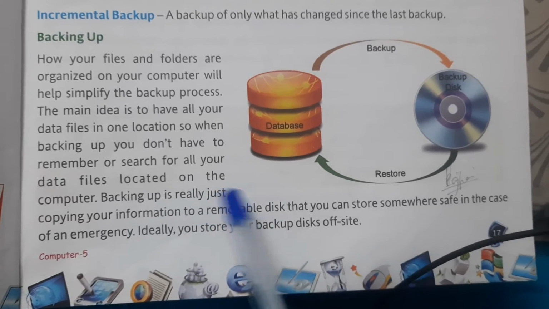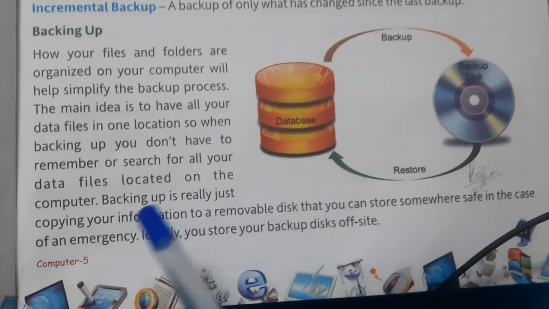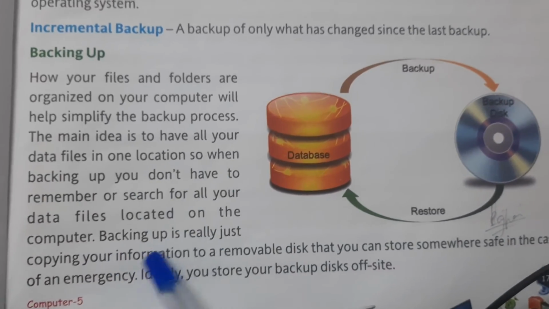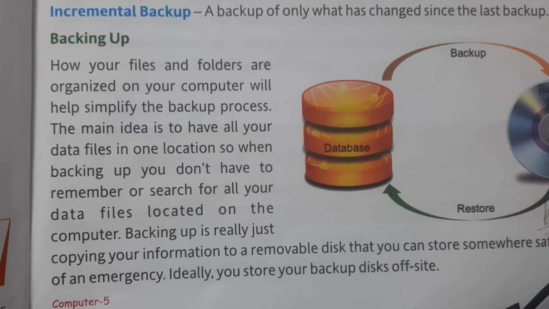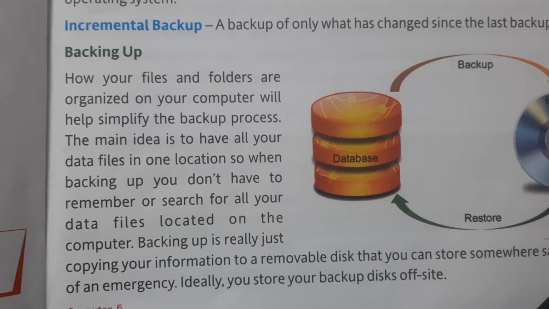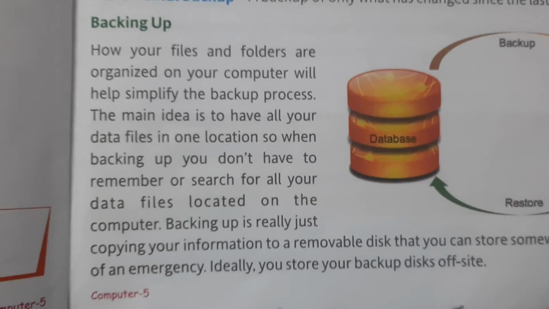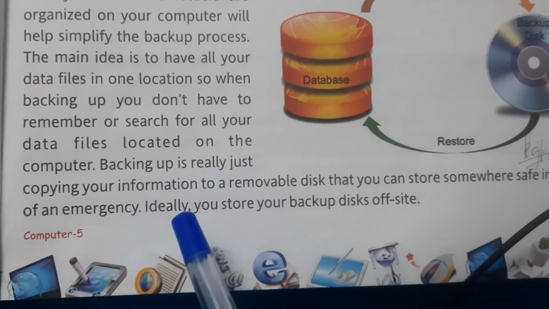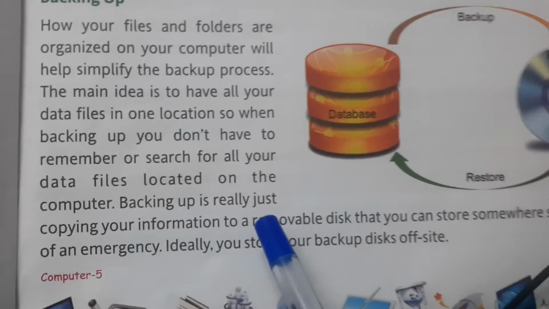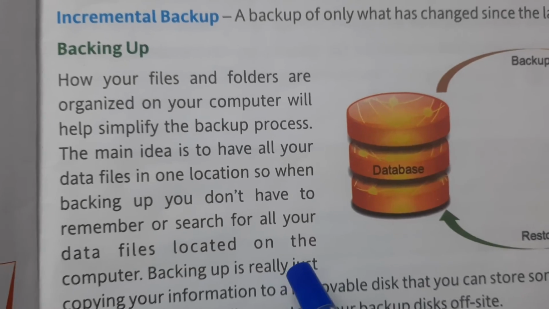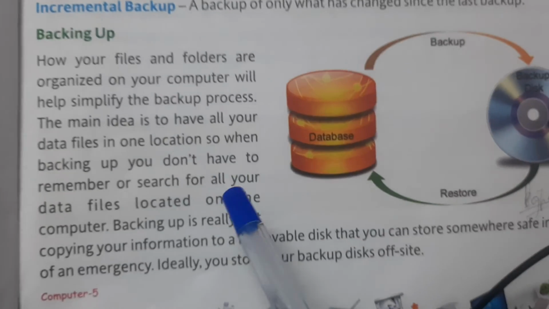Backing up is really just copying your information to a removable disk that you can store somewhere safe in case of an emergency. So basically backing up is like making another copy of the same work. Like if you have one copy book and you copy the same work into another copy book, you are backing up. In simple terms, backing up is just like that. Ideally, you store your backup disks off-site. It means you don't store them in the place where you have the fear or probability of losing them. So you store them somewhere else.